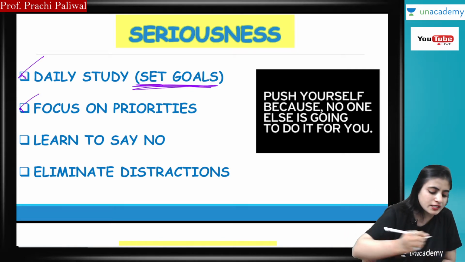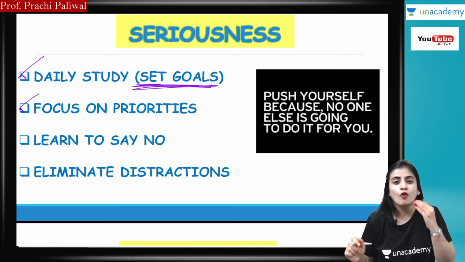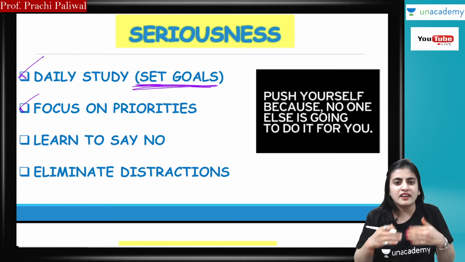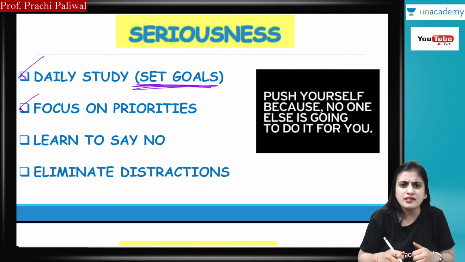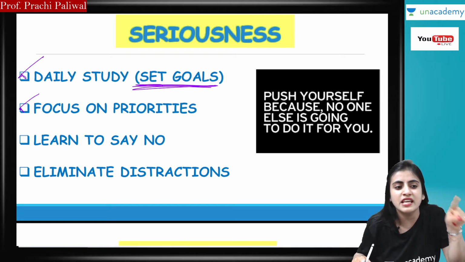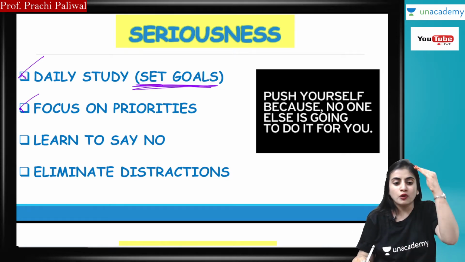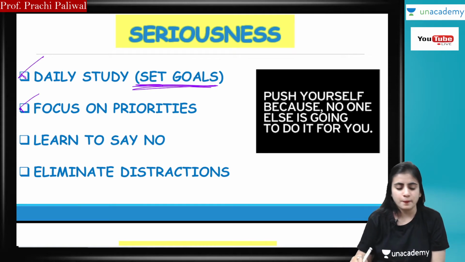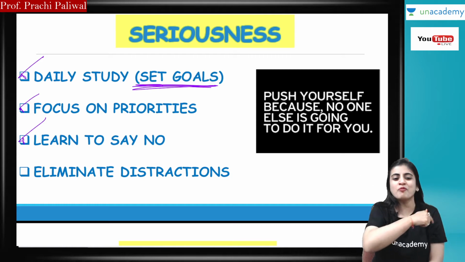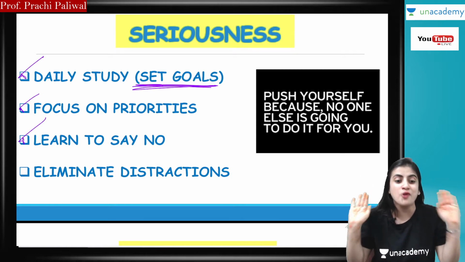Next, focus and priorities. You have to focus on your priorities. You have to decide your priorities. Your priorities are your friends, your relatives, social gatherings, functions, parties, or your studies. Or to become a CA is your priority. So you have to list up your priorities, guys. Next, learn to say no, guys. This is the most important thing which you have to learn, to say no.